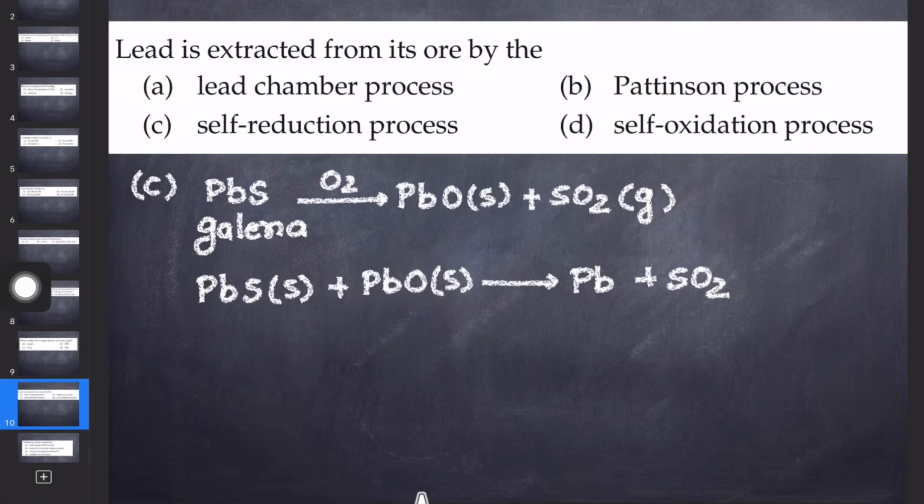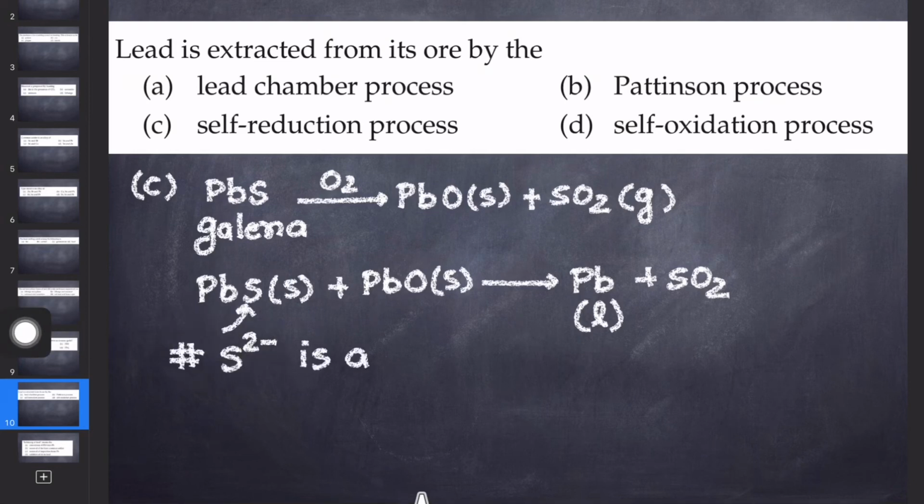The lead that is obtained is in liquid form. Now, one important question is asked in the self-reduction process of lead, which is acting as a reducing agent. You must remember the S2- ion that is present in this PbS is acting as the reducing agent.